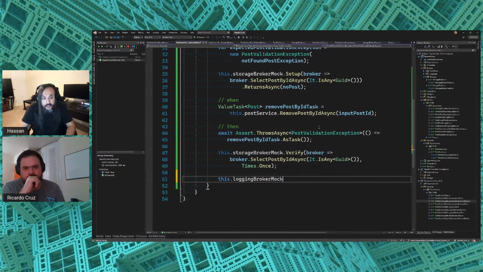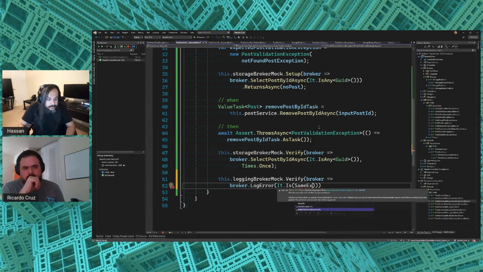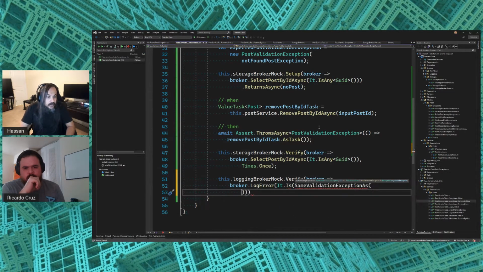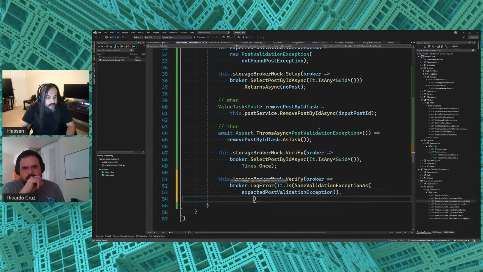Now comes the last one. This is the one that you were talking about. I want to go here and say broker.LogError. It is, right? Same exception as... and then I'm going to say this is the expected post validation exception, times that once.